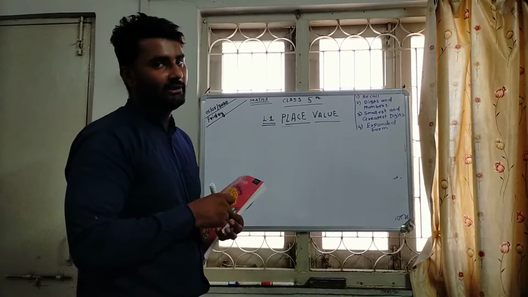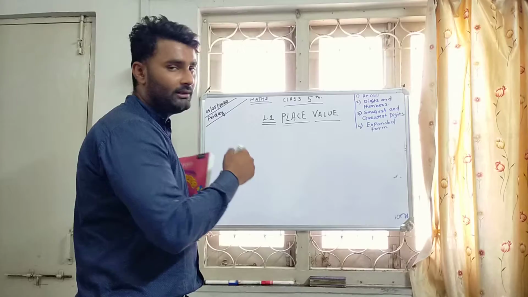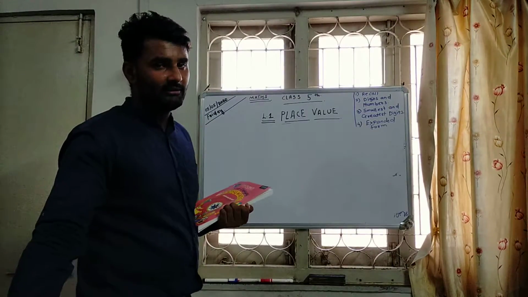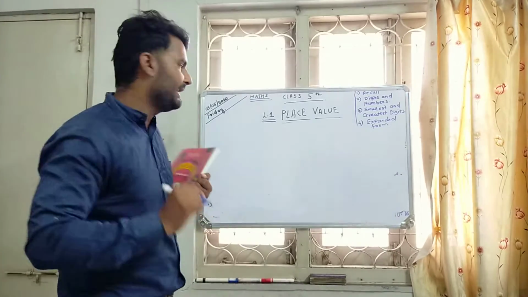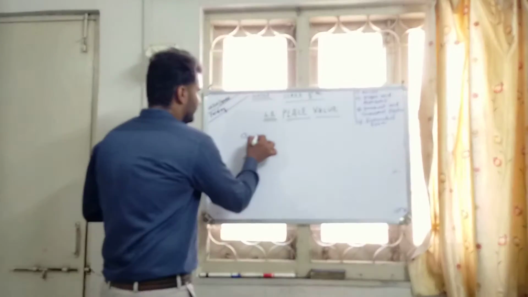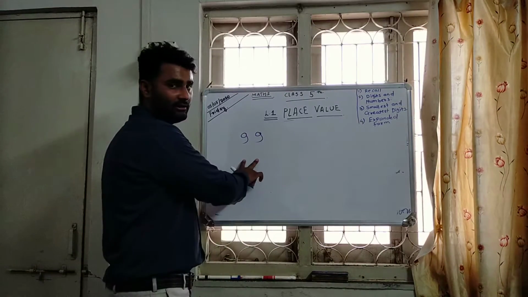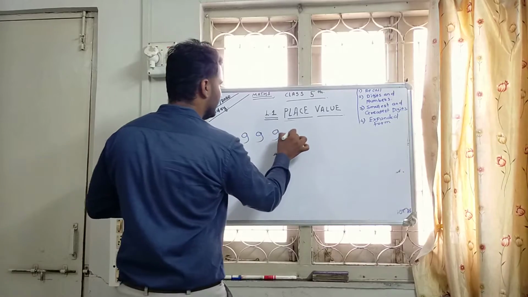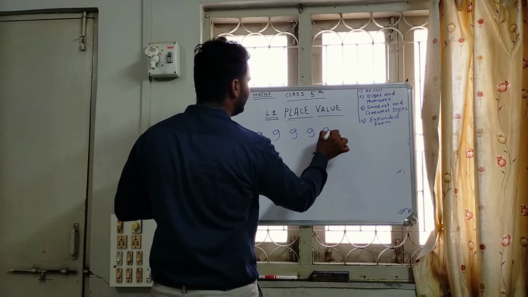Before I write a 7-digit number, I have to write the greatest 6-digit number. What is the greatest digit? Exactly, 9 is the greatest digit. These are two greatest digits, these are three greatest digits, 4, 5, 6.